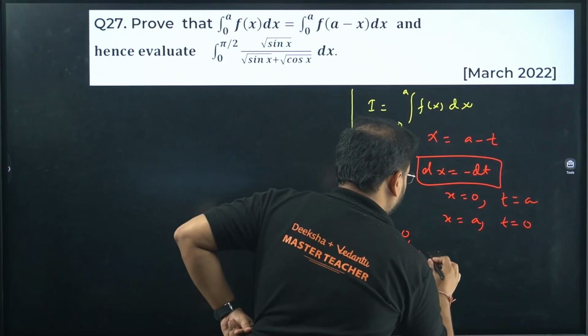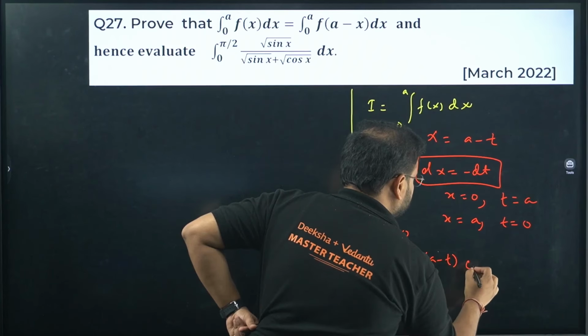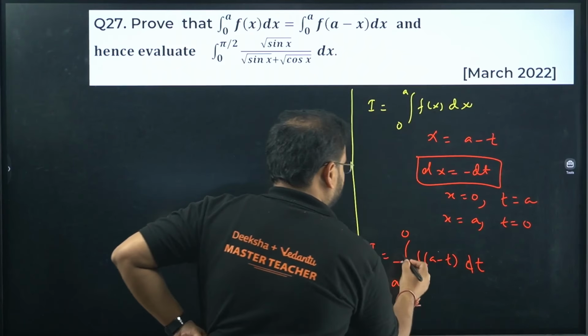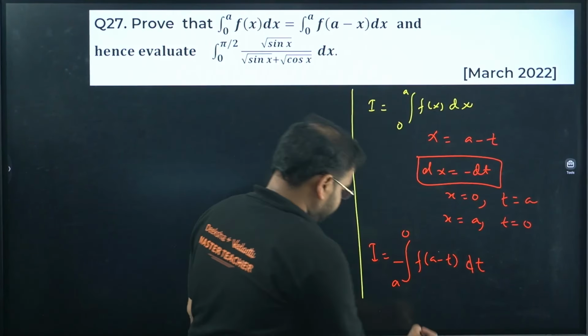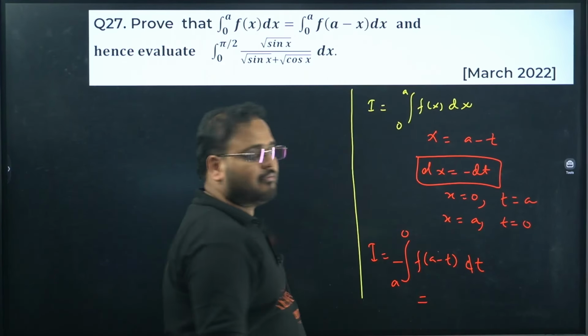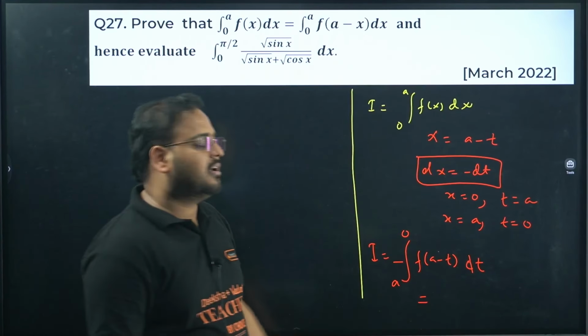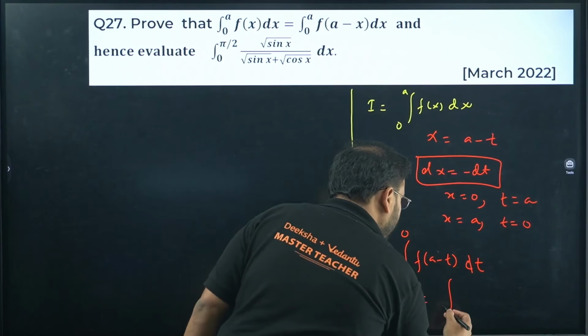A minus t. So f of a minus t, and this is nothing but minus dt. Write the minus sign outside. We know very well we can use the minus sign to reverse the limits. We'll do that. So 0 to a f of a minus t dt.